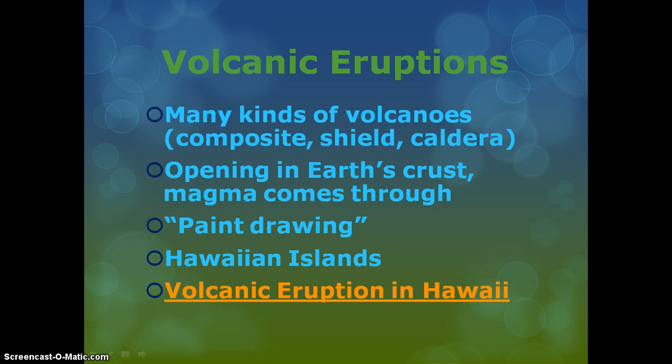Everyone has probably heard of a volcano. There are many types, such as composite, which is a cone shape that everyone thinks of, shield volcanoes, which are very wide and short, and calderas, which have a big hole in the top. The core of the Earth is made of really, really hot rock, so hot that in fact it is liquid. This is called magma. The magma is forced through cracks in the Earth's crust that are caused by pressure, and the magma explodes or erupts.